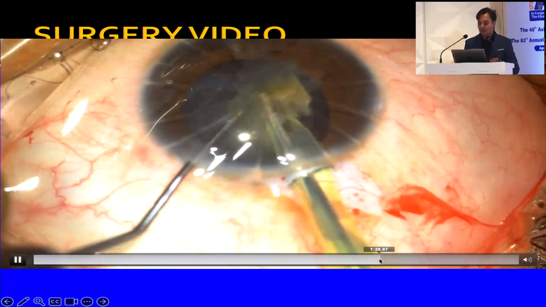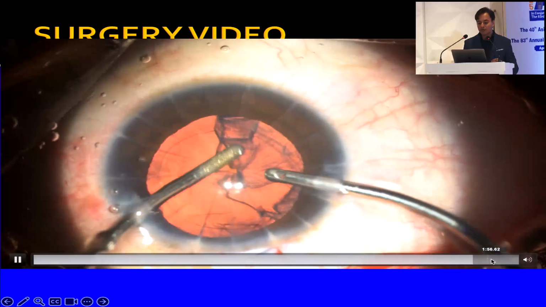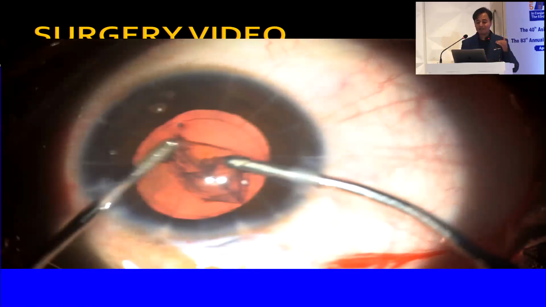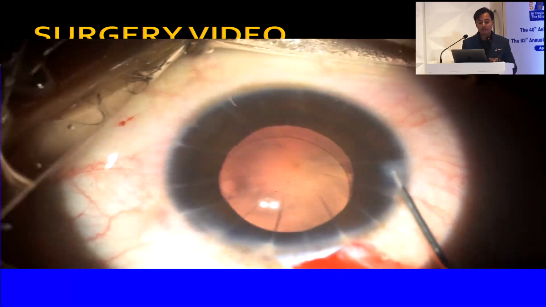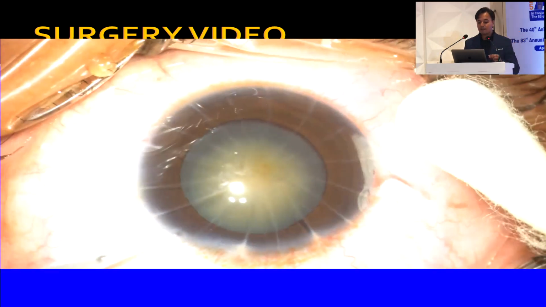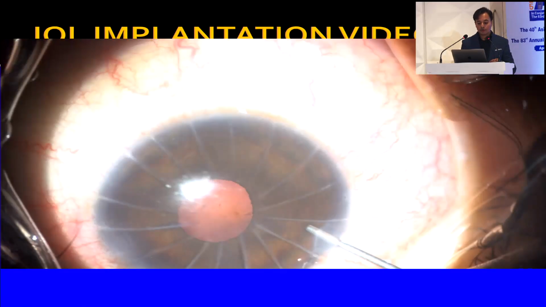But what is most crucial here is not only removal of the cataract, but also how we are going to deal with the biometry. And I'll share one trick with you: whenever we deal with patients who have more than 12 incisions, the biometry doesn't do very well. So at this point, I hydrate the incision, I leave the patient aphakic, and we do intraoperative retinoscopy using what is called Maloney's method, where you do intraoperative retinoscopy, multiply by 1.7 or 1.8 times, and that is how you select your diopters.